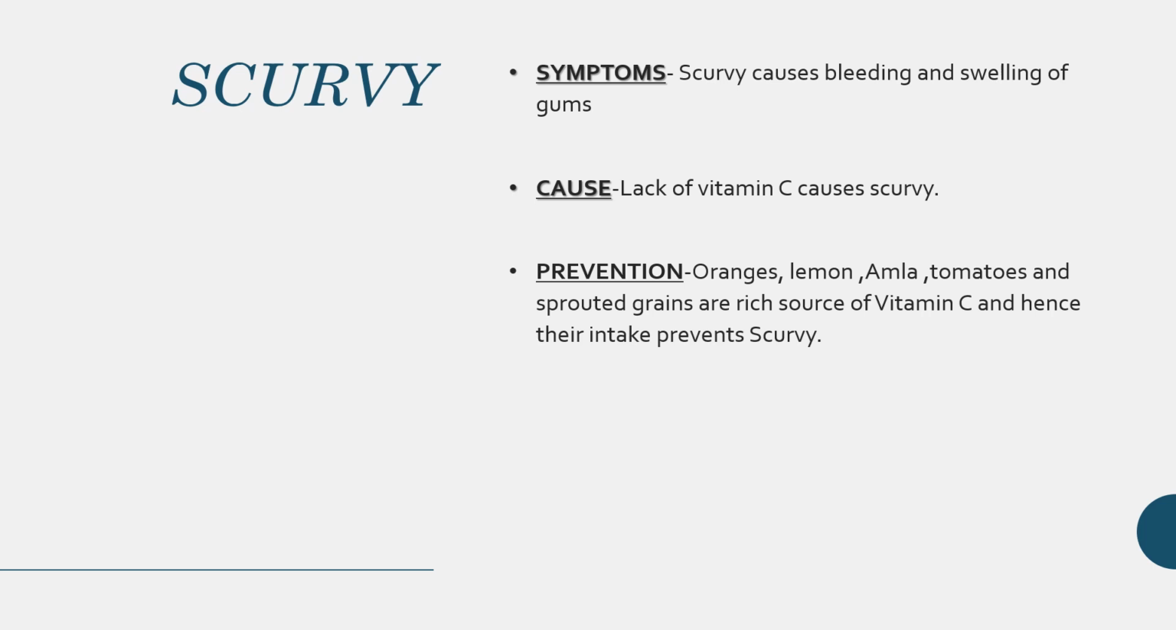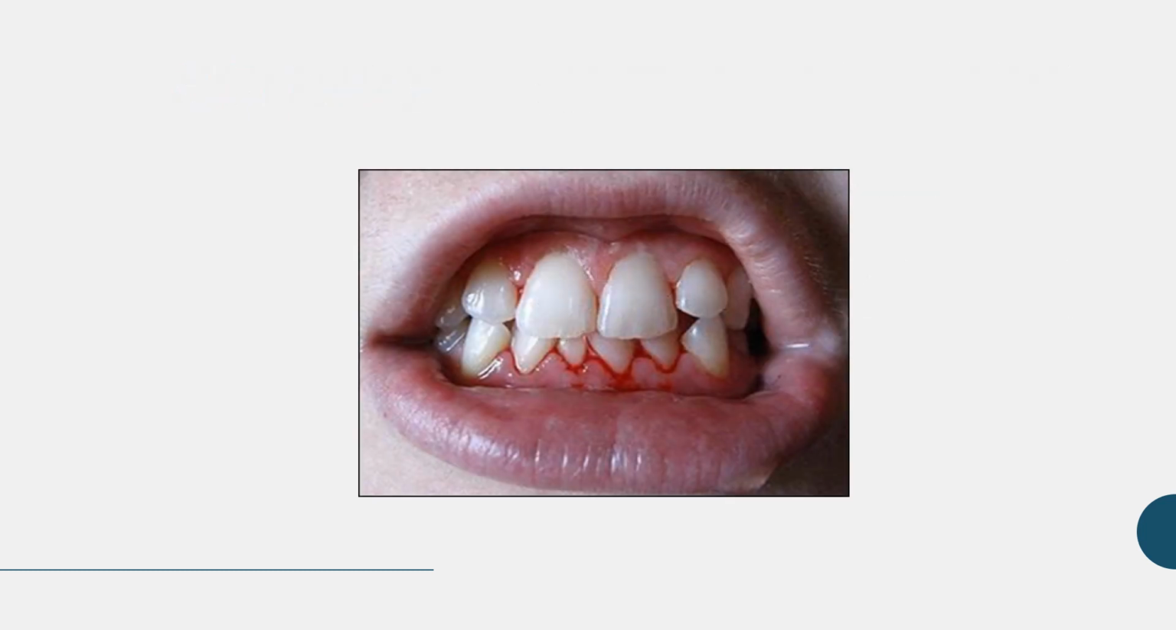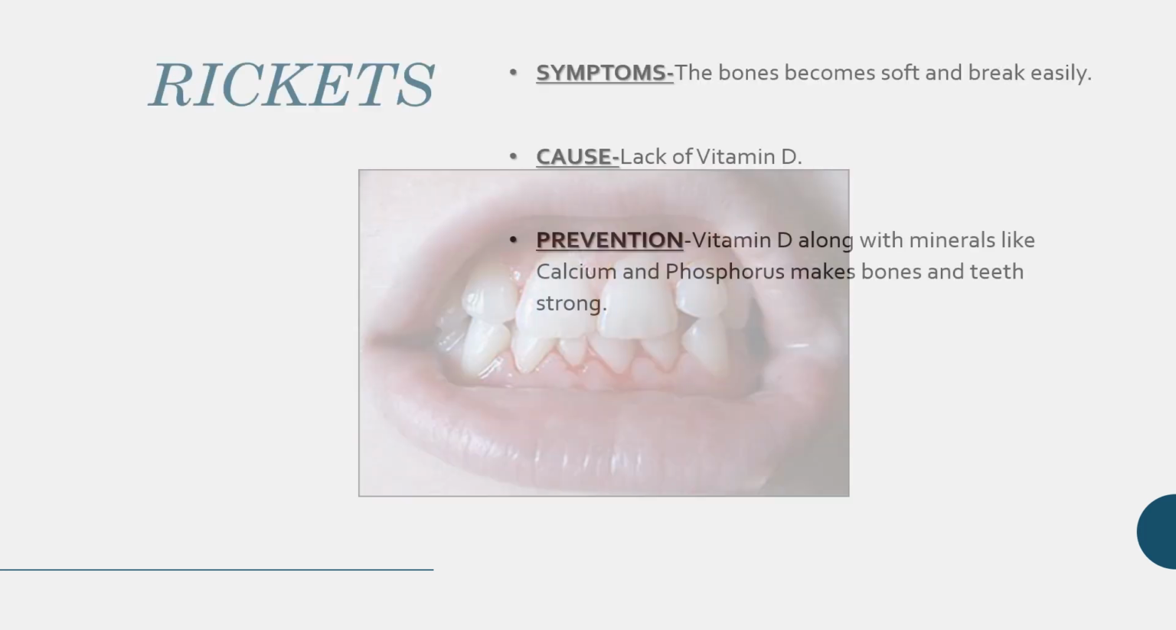So how can we prevent it? We can prevent it by eating those food items which are rich sources of vitamin C, like oranges, lemon, amla, tomatoes and sprouted grains. Here you can see in this image the bleeding gums and the swollen gums.